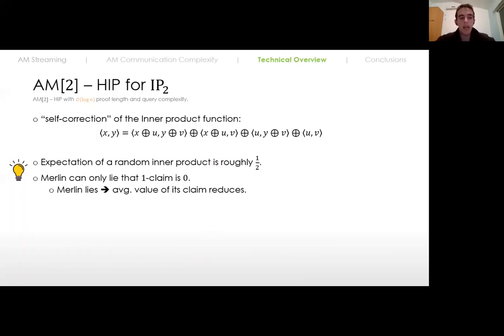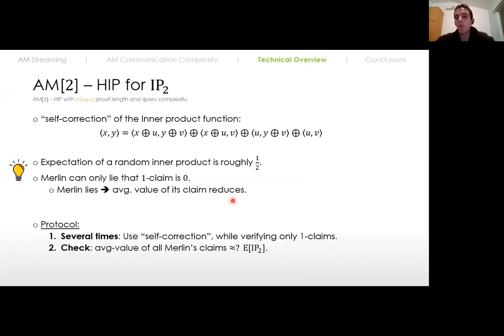So basically, if the prover lies, then the average value of its claims is reduced compared to the real values. So the average value of the prover's claims is different when the prover lies and when he is honest. That means that we have a statistical gap between the cases,